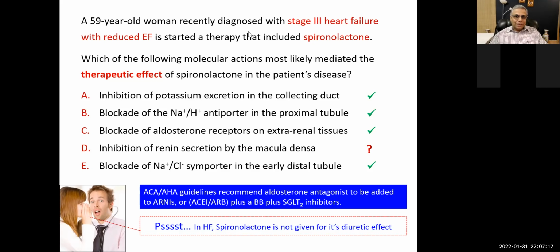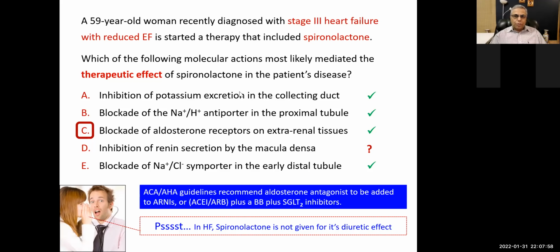Okay. Well, the correct answer is blockade of aldosterone receptors in extrarenal tissues, and the heart is, I mean, this is an indirect question. You do get questions like this sometimes. They are more for your practice, for the examinations. But if you think, we are asking about the therapeutic effect of spironolactone in heart failure. The therapeutic effect of blocking aldosterone in the heart is prevention of fibrosis by aldosterone in the heart, okay? So this is the correct answer, blockade of aldosterone receptors on the heart, okay?